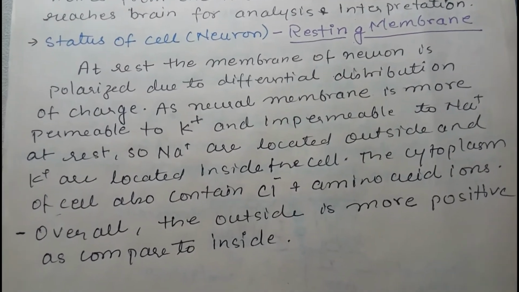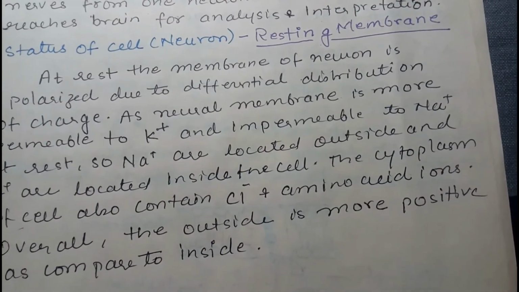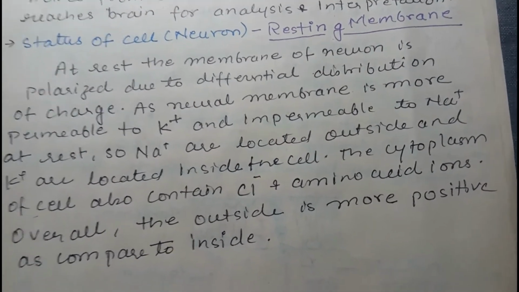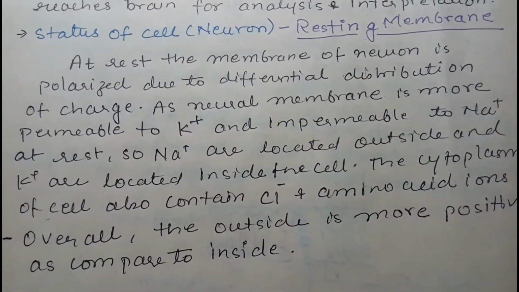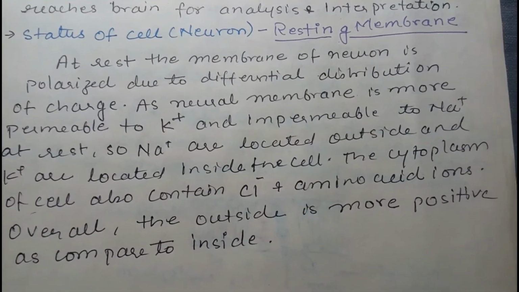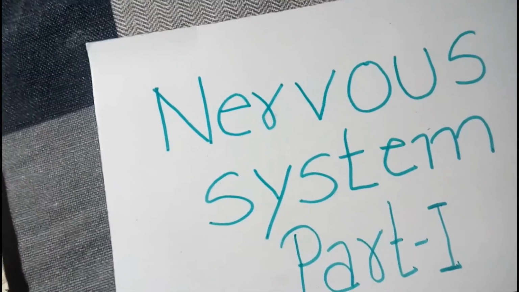The cytoplasm of the cell contains chloride and amino acids. So overall the charges are stabilized because of the presence of the other ions also, but the main role is of sodium and potassium. Overall the outside is more positive as compared to inside. Now what will happen, this is at the resting stage.